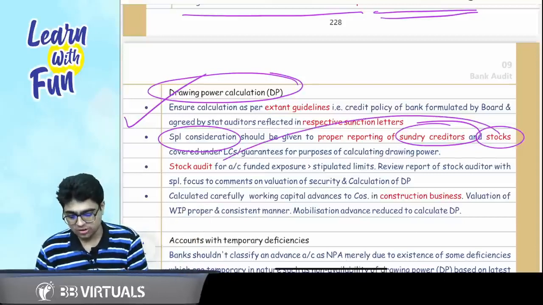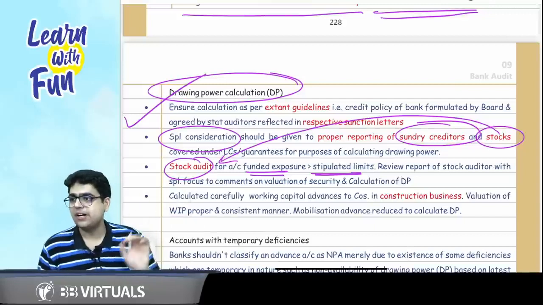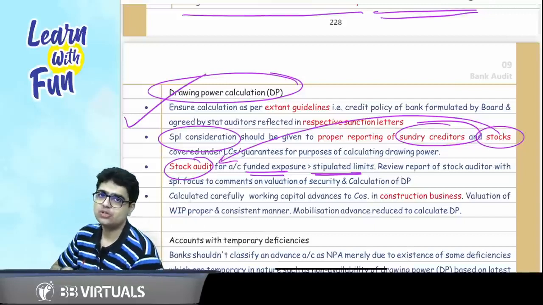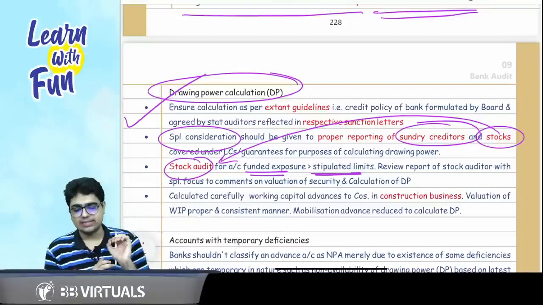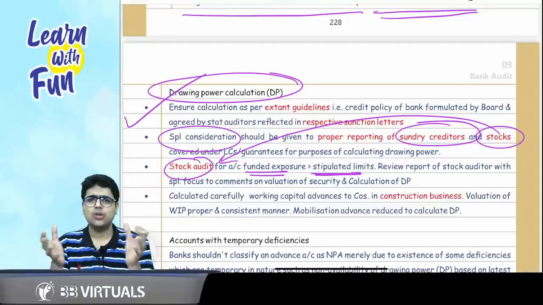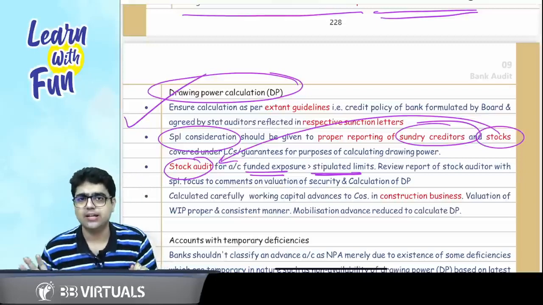And for stocks, you need to do a stock audit if the funded exposure is more than the limit. Sir, how much is allowed? Maximum 20% for 90 days. How do you know, sir? We have already covered this under the concept of loans and advances under the internal control part.